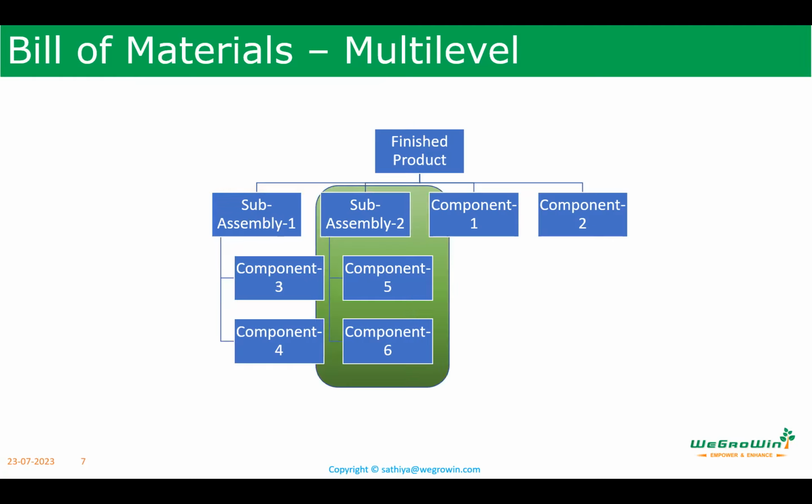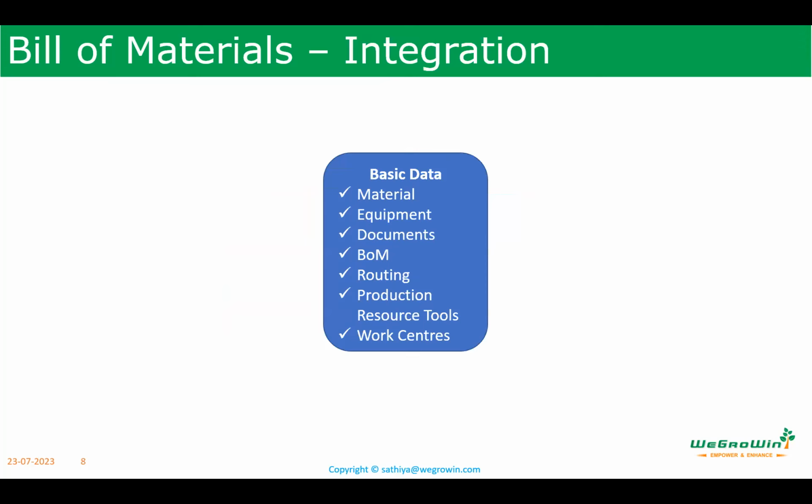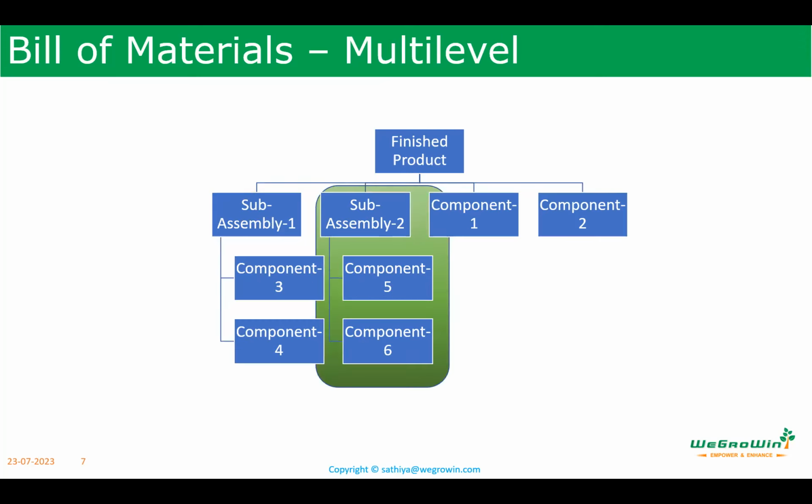Then we create another bill of material for subassembly 2, that is again single level bill of material for subassembly 2, where we are using component 5 and 6. And when they come together, that is called the multi-level BoM. That is a finished product for which subassembly, for which we have component 3, component 4. So it is becoming now multi-level. That is called multi-level.